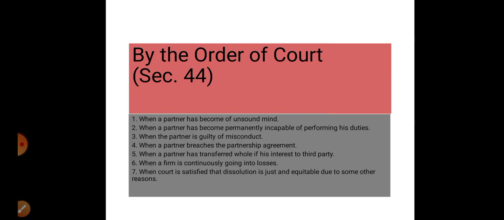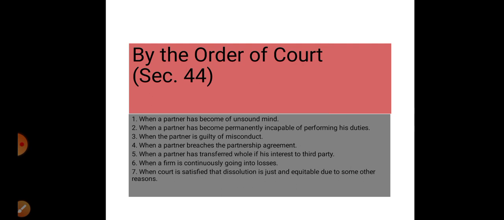Now, the next mode of dissolution of the partnership firm is by the order of court. When the court interferes in the dissolution process, when the court orders for the dissolution. As per section 44, there are some cases when court orders for the dissolution of the firm. Number 1, when a partner has become of unsound mind.